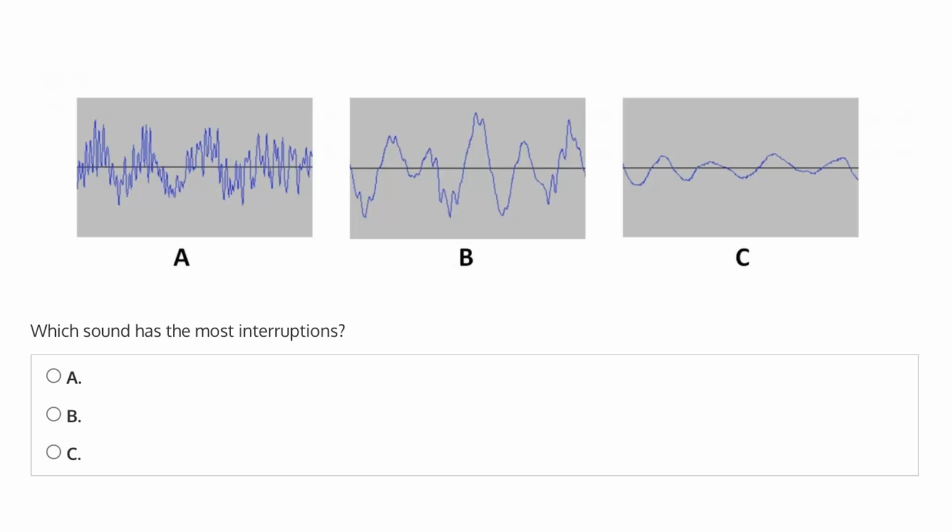This question asks, which sound has the most interruptions? A, B, or C? So the question is asking about interruptions, but what exactly does this mean? Well, for a single sound wave, so sound coming from one source, we can imagine and typify it to look